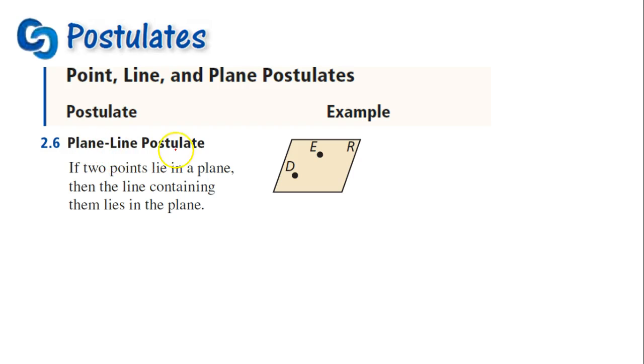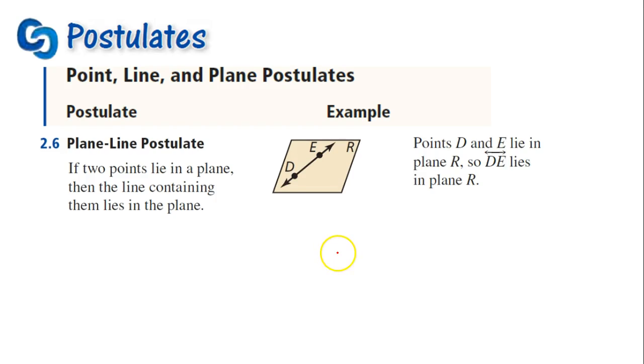The plane-line postulate. If 2 points lie in a plane, like D and E, then the line containing those 2 points also lies in the plane. So, if points D and E lie in plane R, then line DE also lies in the same plane, plane R.